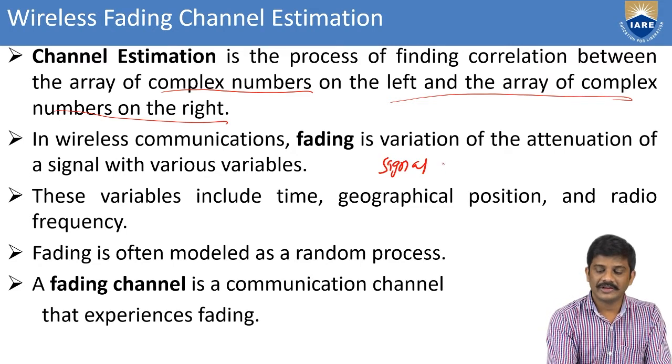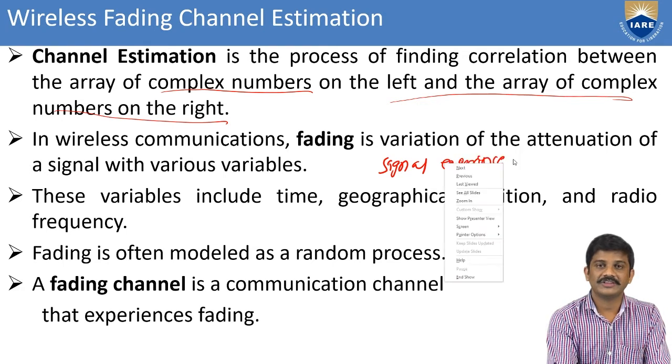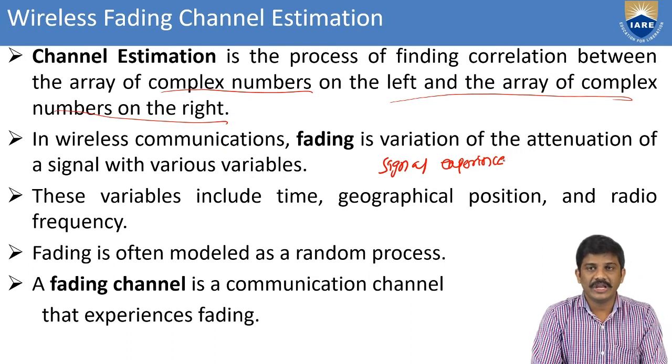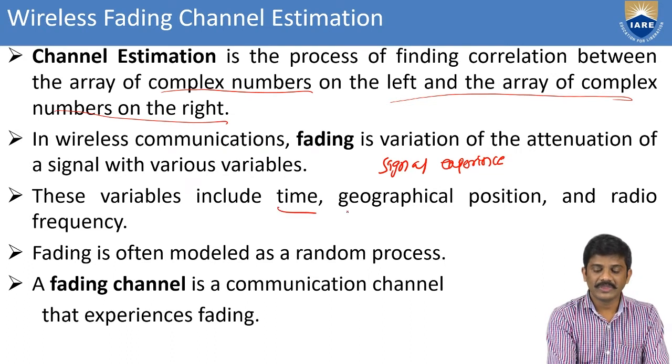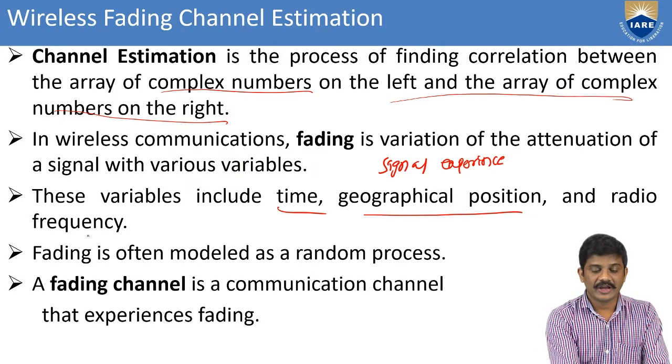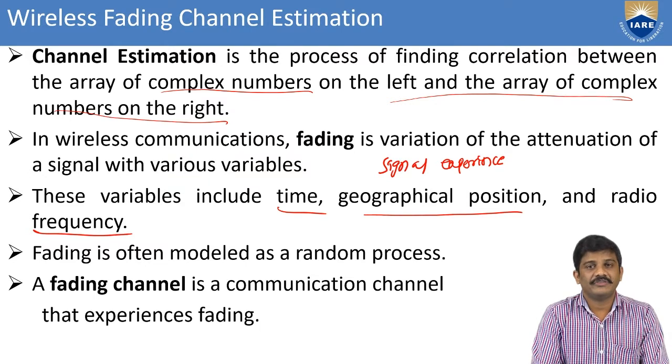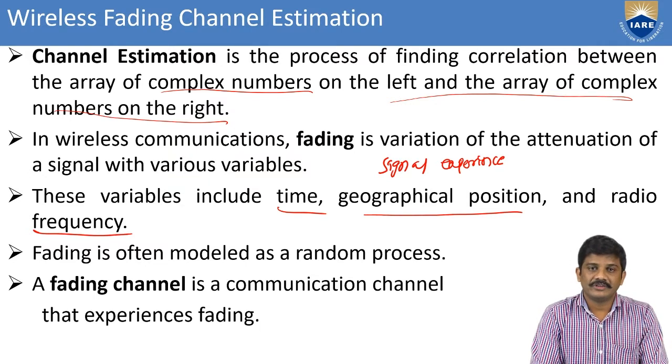Signal experience. Okay, it is nothing but signal experience. These variables include the time, geographical position, and also radio frequency. Here we are considering the factors of fading. We have different variables, including time, geographical position, and also radio frequency.